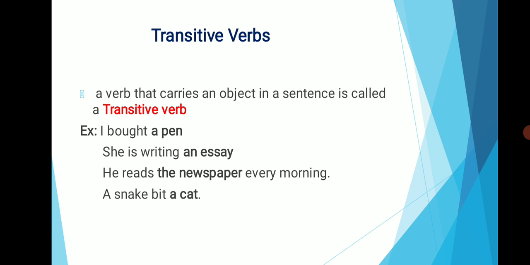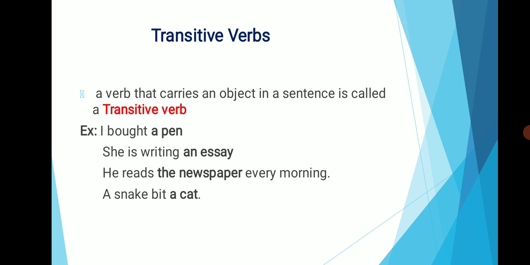Now we are going to see about transitive verbs. A transitive verb is a verb that carries an object in a sentence. So the verb that carries an object in a sentence is called a transitive verb. Example: I bought a pen. In this example, "a pen" is the object of the verb "bought". So it is a transitive verb.